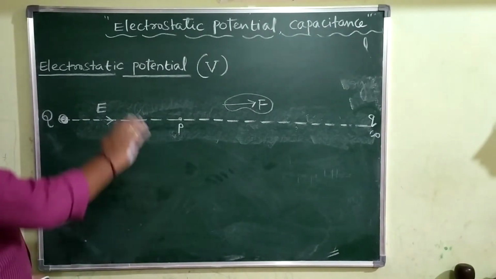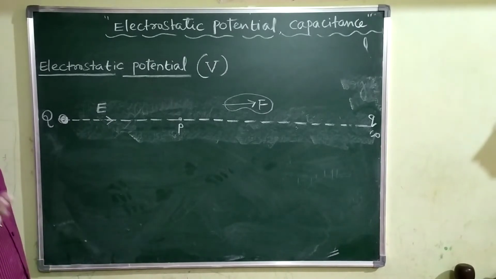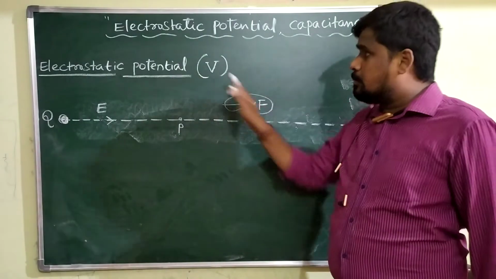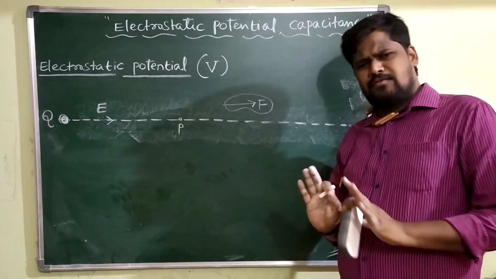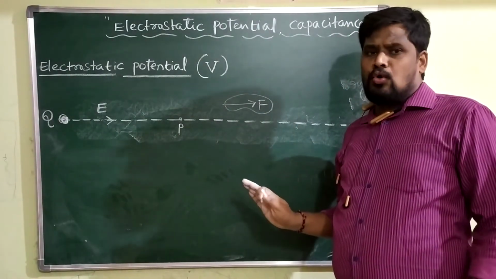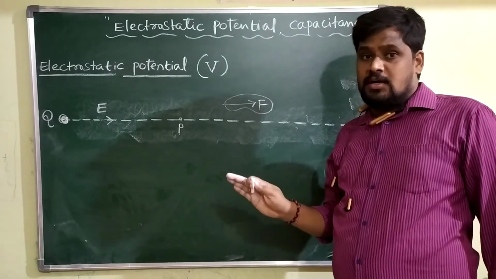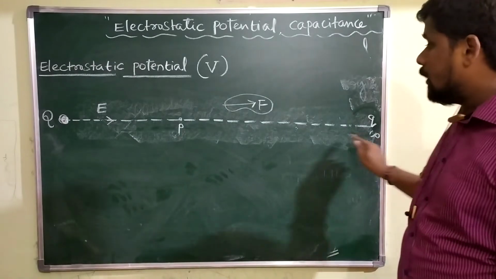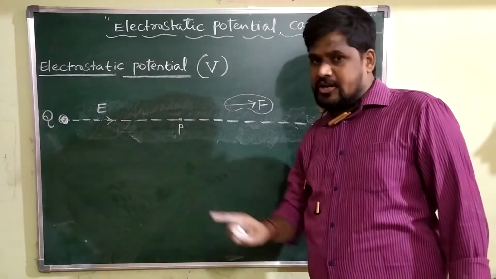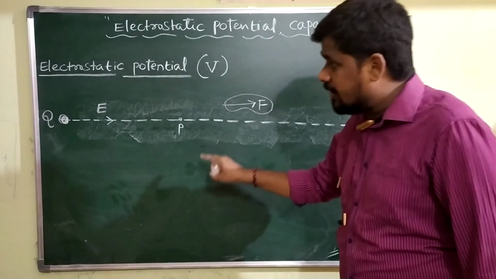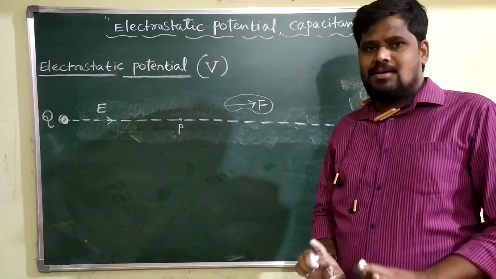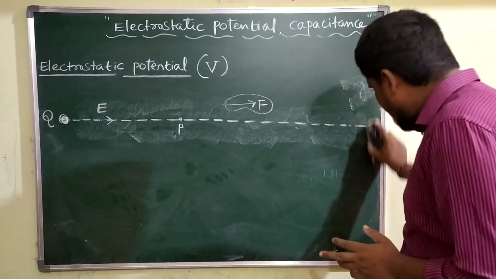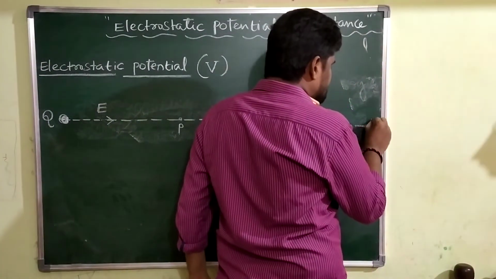Then what is the difference between electrostatic potential energy and electrostatic potential at a point? The difference is very clear here. The total amount of work done in bringing any charge from infinity to a given point in the direction opposite to the direction of the electric field is called electrostatic potential energy. But what charge have you taken? Suppose this charge is a unit charge.